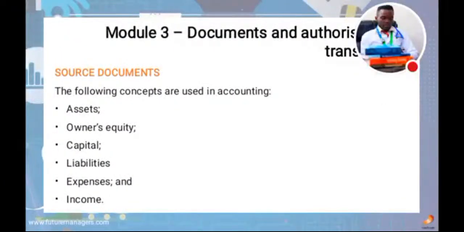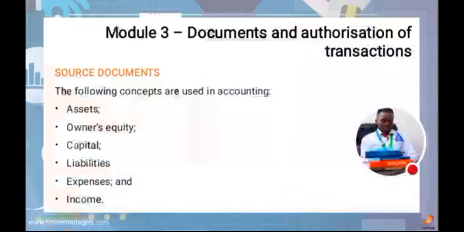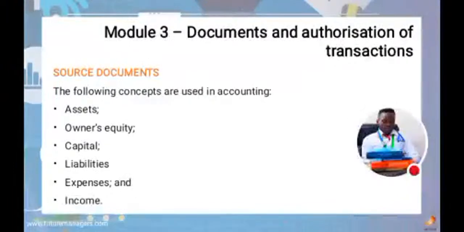Okay, now let's make progress. Then we also have sources of documents. Where can we find these sources of documents? Remember, these documents are what we call documents of authorization of transaction. For you to do any business, you need to have authorization. What is authorization? Authority. What authority do you have?